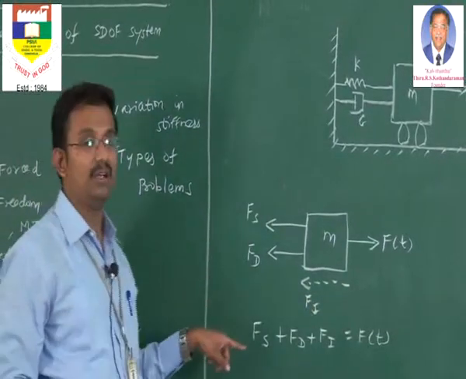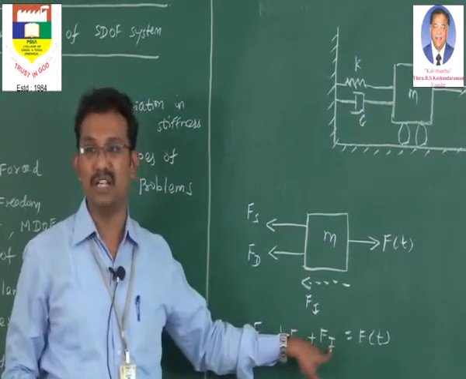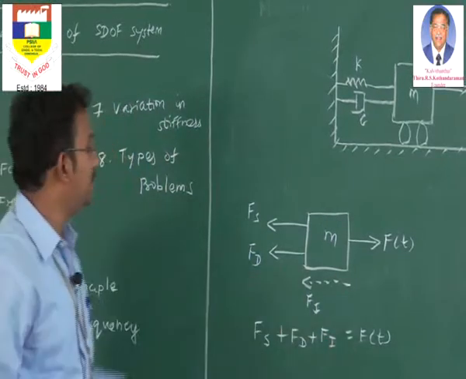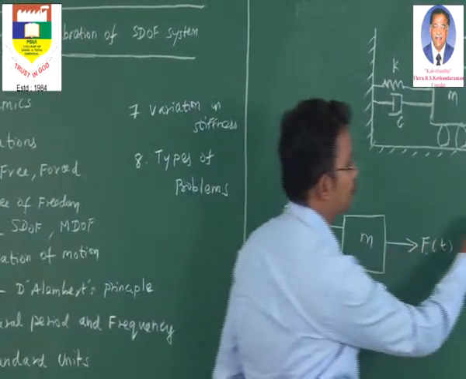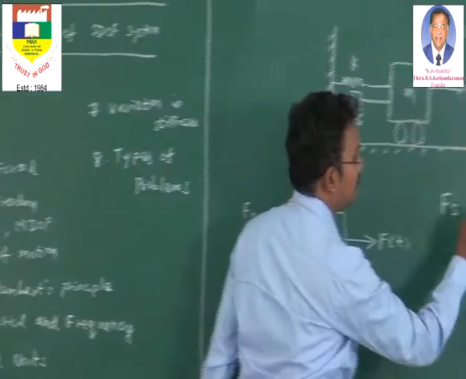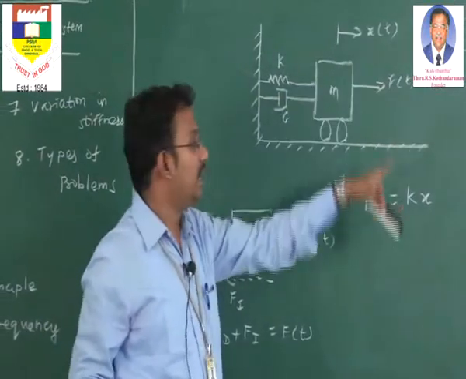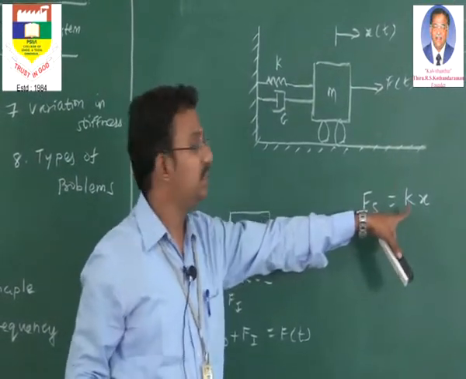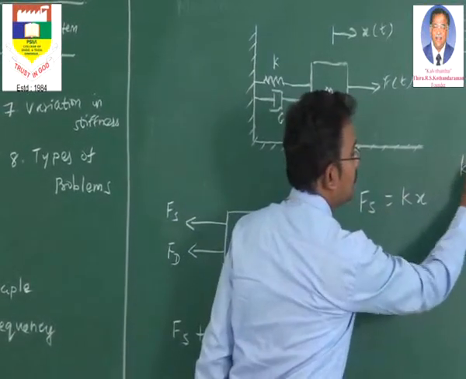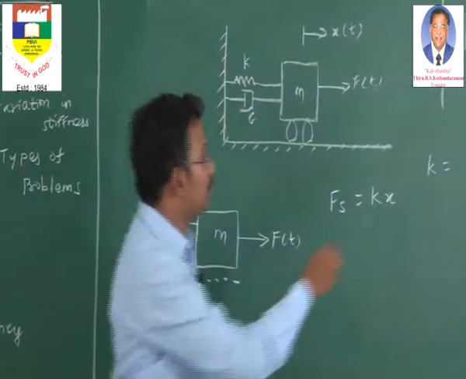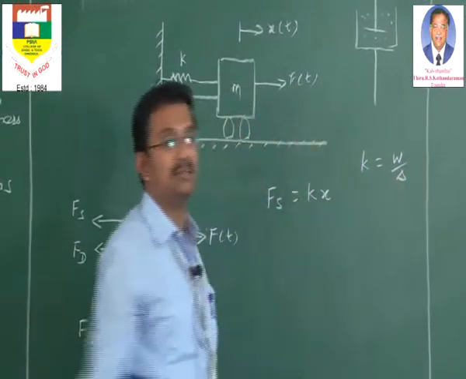Now we are in a position to define the spring force, the damping force, and the inertia force. Once we finish this, we can easily get the equation of motion. Now coming to the spring force. I will write this as k times displacement, where x is the displacement we have already defined, and k, the small k, is the stiffness of the system. We already know the definition of stiffness: the load acting for unit displacement. This displacement is nothing but x.